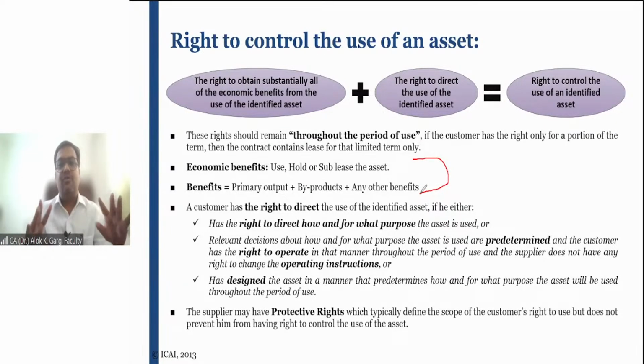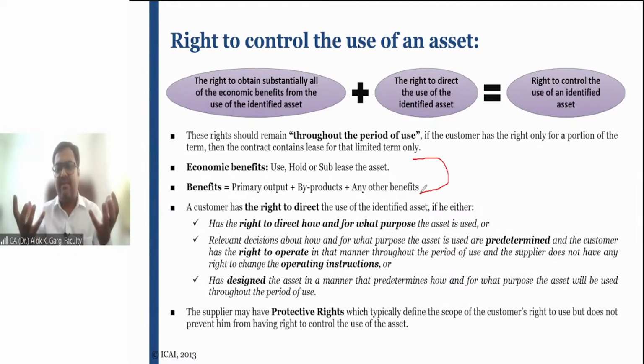Provided the customer has the right to operate in the agreed manner, the lessor does not have a further right to alter the operating instructions. For example, the lessor has leased out machinery to the lessee. Even in the aviation industry, when you lease an aircraft, the lessor gives some condition, like you will not fly this aircraft for more than 4,000 or 5,000 hours in a month. Why? Because it will impact the asset.